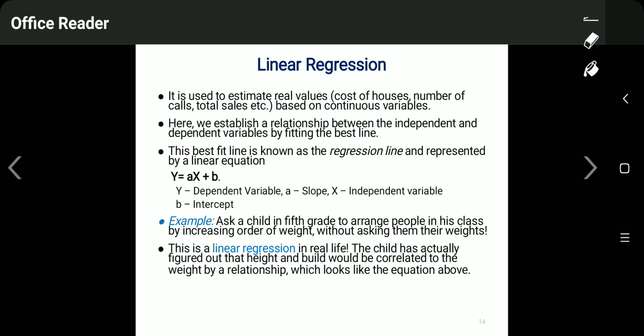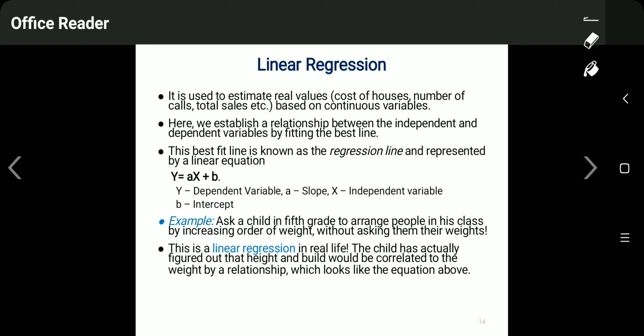Basically, linear regression is used to estimate real values. If you want to find the cost of houses based on previous records, the number of calls, or the total number of sales, all these can be found with the help of linear regression. Basically it works on continuous variables.